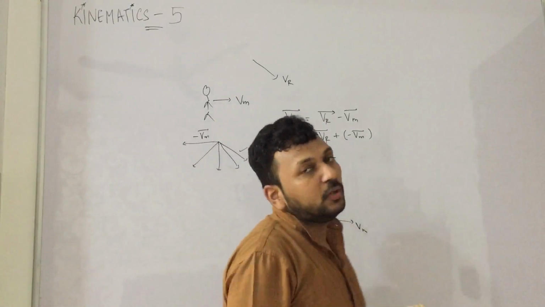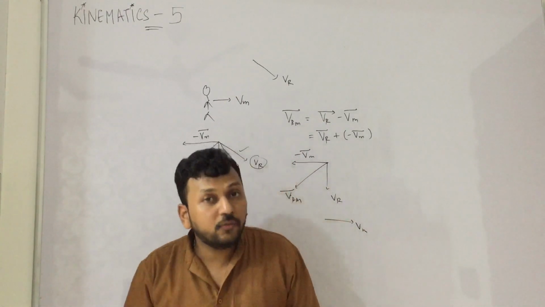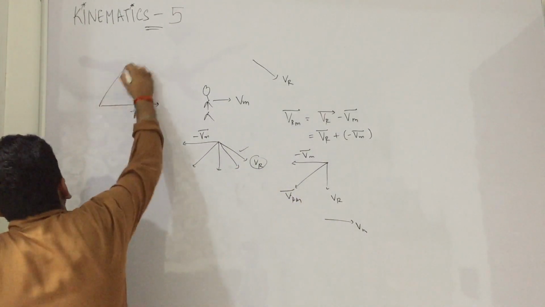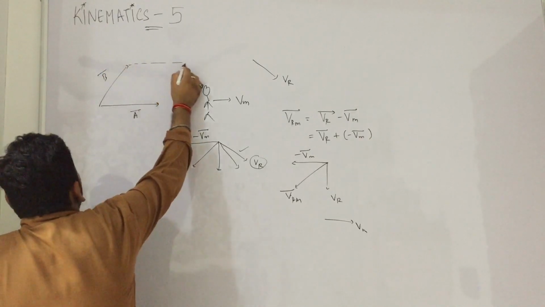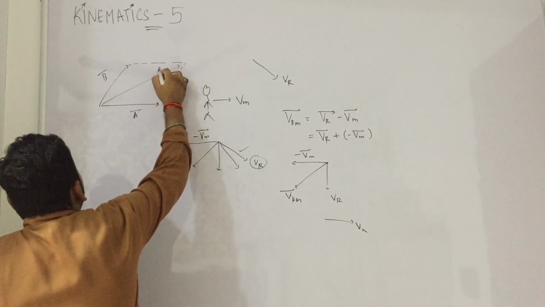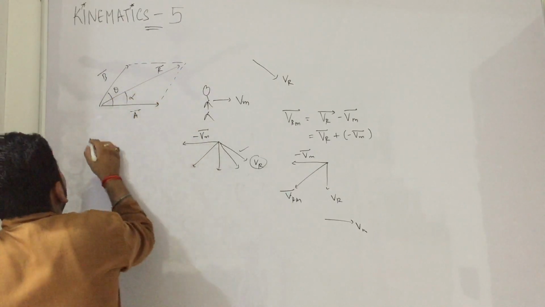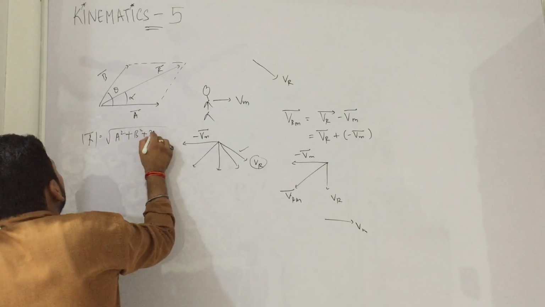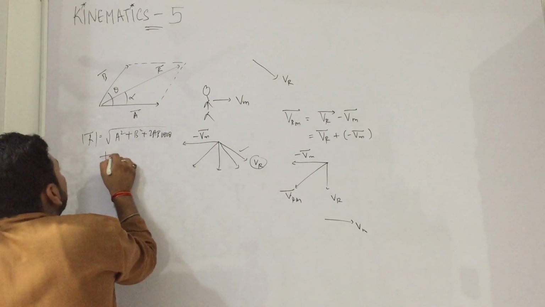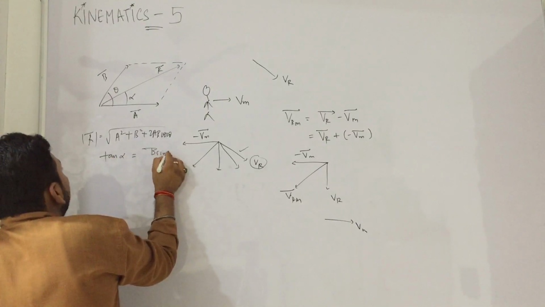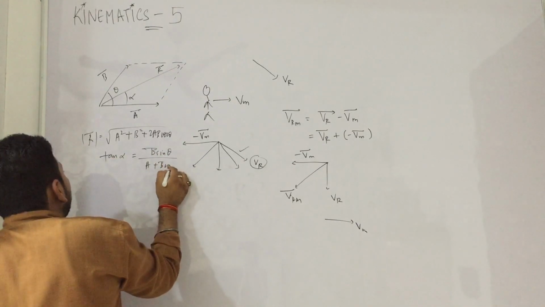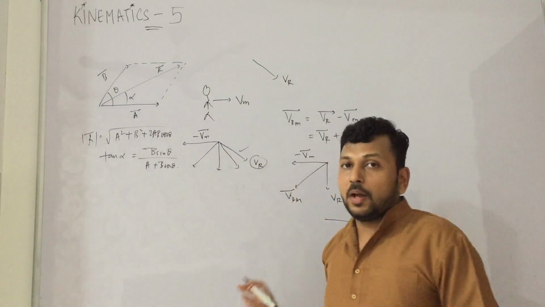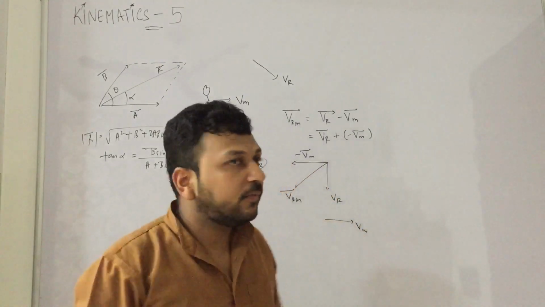Now what you have to do is simply solve vectors. We know the formula of vectors that we studied in the vectors class. If A is like this, B is like this, and the resultant is here, this angle is theta and this angle is alpha, we can write R is equal to under root A square plus B square plus 2AB cos theta. Similarly, tan alpha is equal to B sin theta upon A plus B cos theta. These are the two formulas. The funda and the formulas are clear.